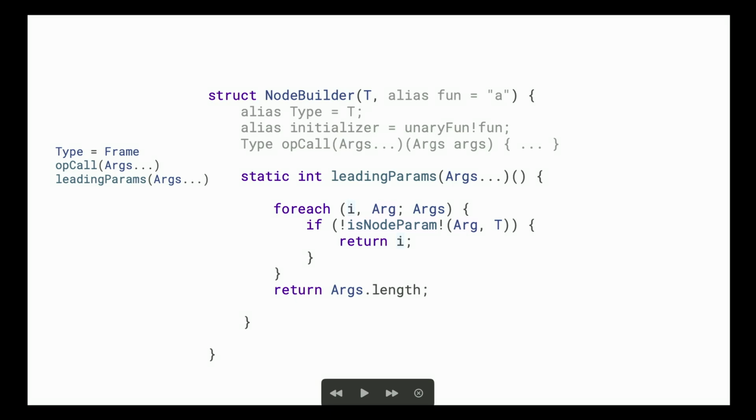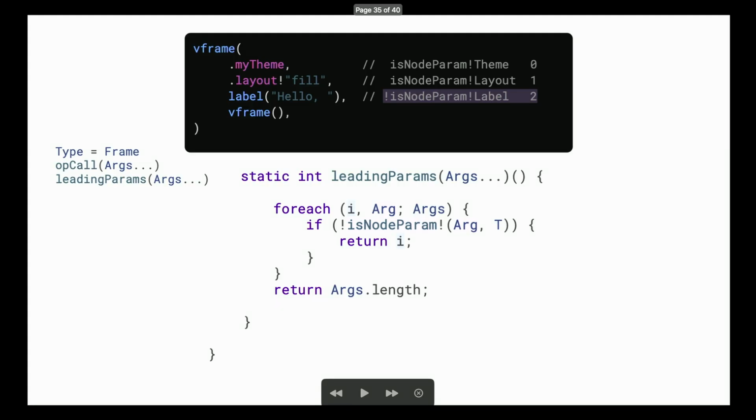leadingParams is rather straightforward. We're going to iterate on each of the types of the arguments, and we're going to go through each type and return the index of the first type that is not a node parameter. In case we have a function that is full of node parameters, that means the argument count is the exact same as the count of parameters, and that's the whole function we have. For example, if you have a call like this, a theme is a node parameter, all right. Layout is a node parameter, all right. Label is not a node parameter, and its index is 2, so we are going to return 2, which matches a parameter count 2.